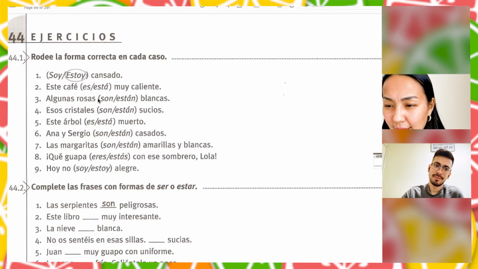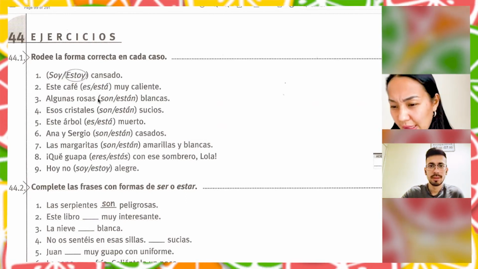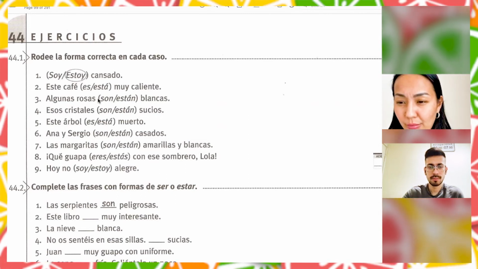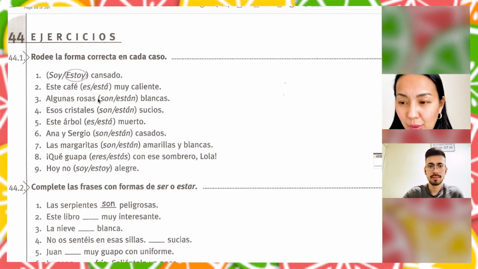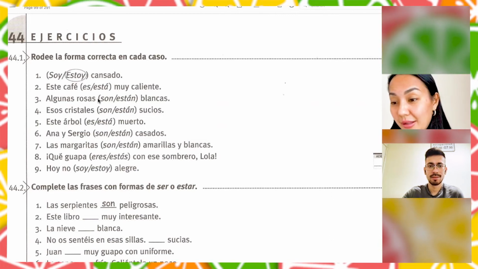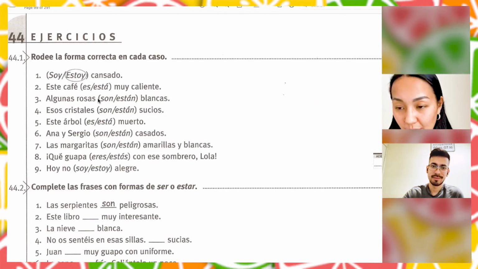Las margaritas amarillas y blancas. Margaritas, these are flowers, right? Amarilla is yellow. So margaritas are yellow and white. So obviously they are always yellow.